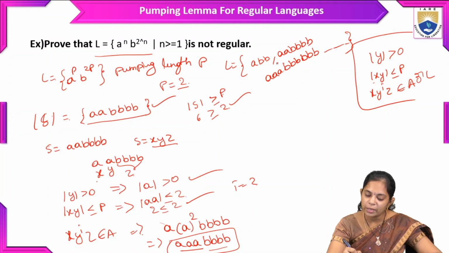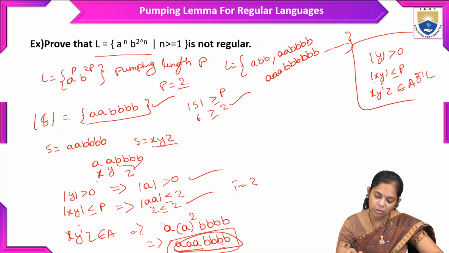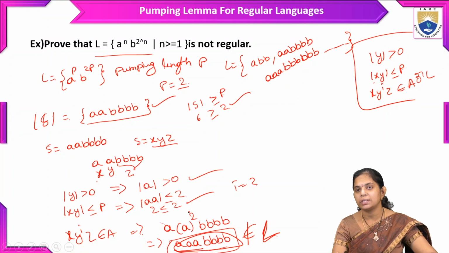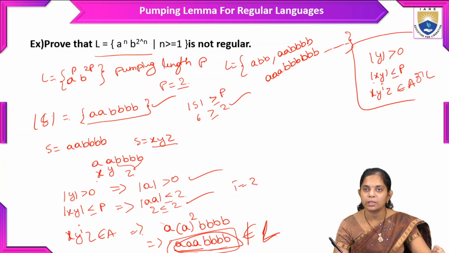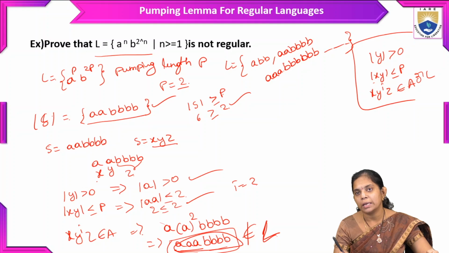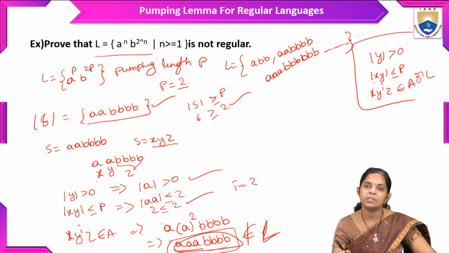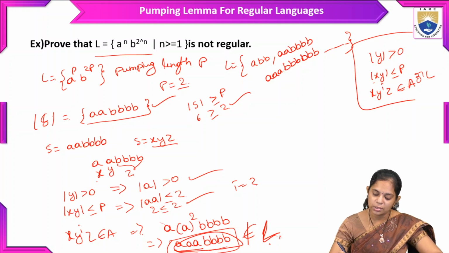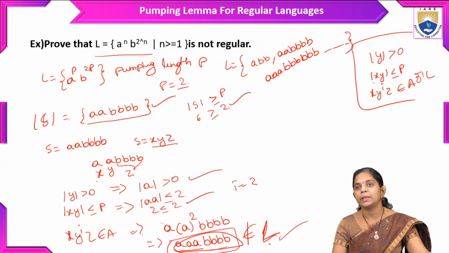And if you check, we don't have this kind of string in the language, so this string does not belong to the language. So this last condition is not satisfied, that is nothing but a contradiction. Contradiction in the sense that initially we assumed the given language is a regular language, and finally the result does not belong to the language. So this is about the pumping lemma concept for regular languages.